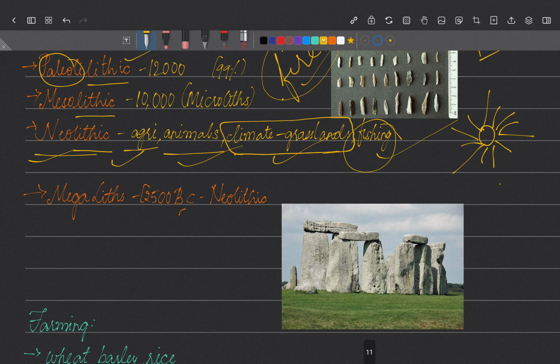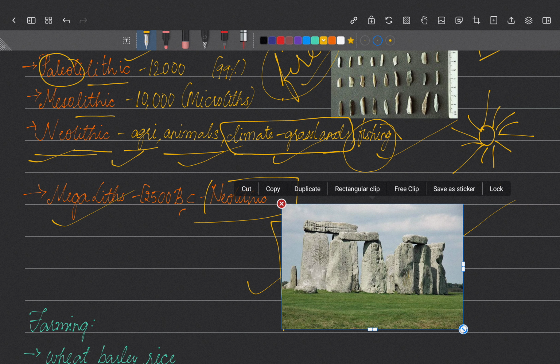Then one of the major important features of Neolithic periods is the construction of megaliths. Have you ever seen this kind of structure in any pictures? So what are these? Generally, they are called megaliths. They are literally burials, and they have a stone above it to identify them. So these are called megaliths.